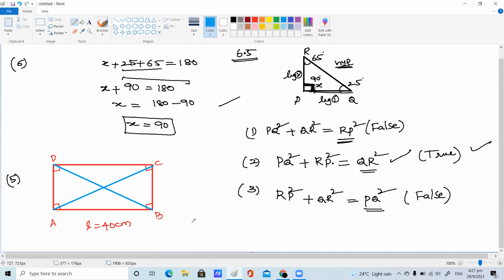So I'm writing here AB equals 40 centimeters, and the diagonal AC is 41 centimeters; you can take AC or BD, both are the same. Opposite sides are equal, so this side is also 40 centimeters. According to our question, you need to find the perimeter of the rectangle.